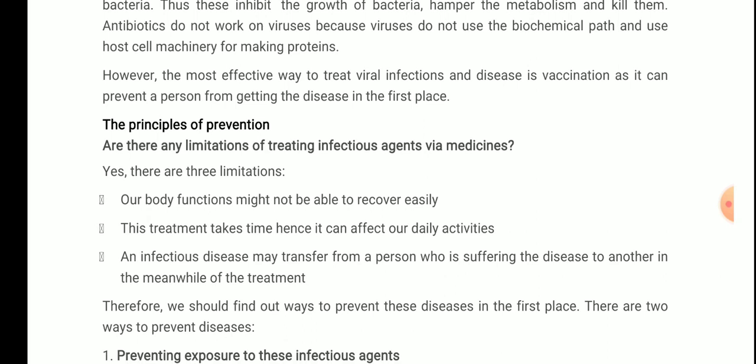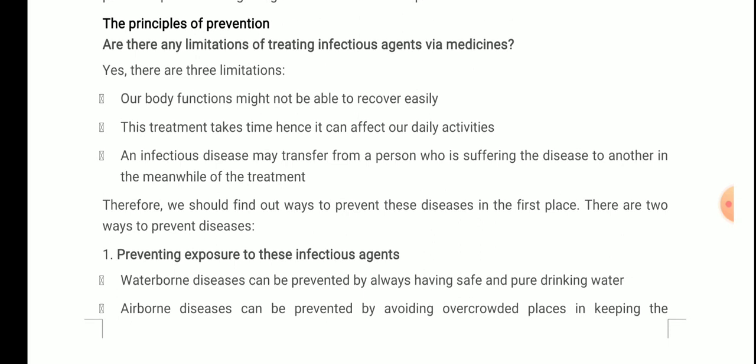There are two ways to prevent diseases. What are those? Let's discuss. The first is preventing exposure to these infectious agents. First and foremost, if you prevent being exposed to these infectious agents, that is the ultimate thing. If you are not exposed, then they cannot cause you disease.